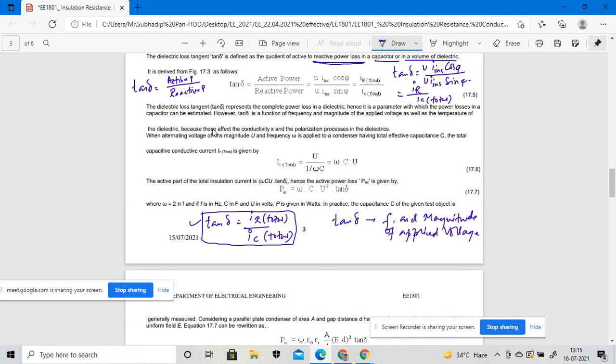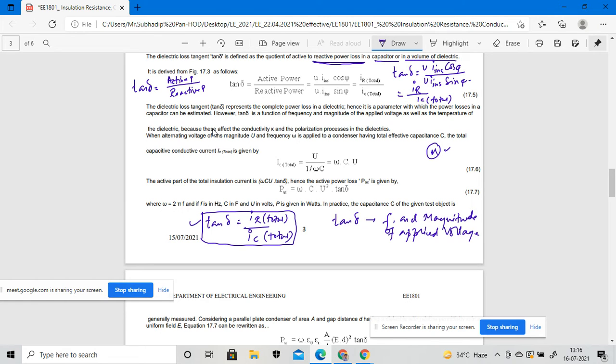So the effects of conductivity, which will be taken into consideration as K, and the polarization process will be taken into consideration depending upon what the conductivity is.